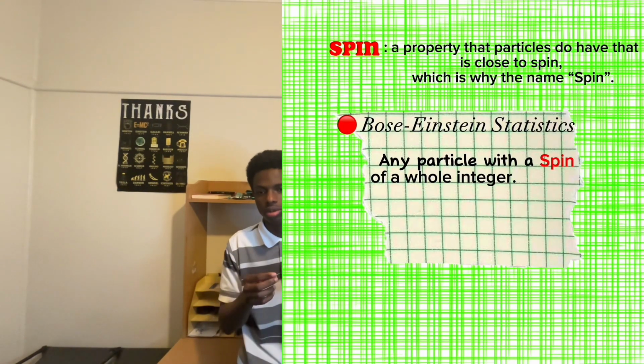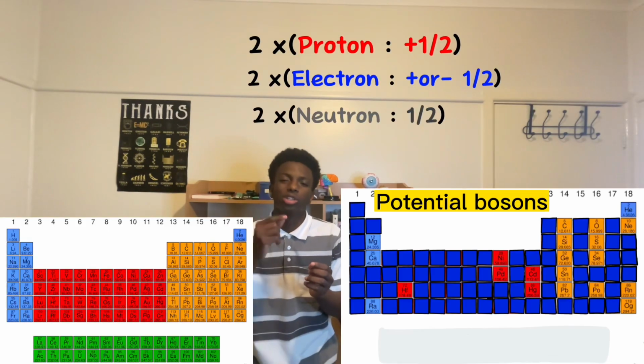A boson in itself is a particle with a whole integer quantum mechanical value, often referred to as a Bose-Einstein statistic. In fact, any atom with an even number of protons, electrons, and neutrons can be thought of as a boson. For the equipment, we only need lasers and magnets. That's it. That's just all we need to make a Bose-Einstein condensate. Not at home. No, it's trickier than what you think.